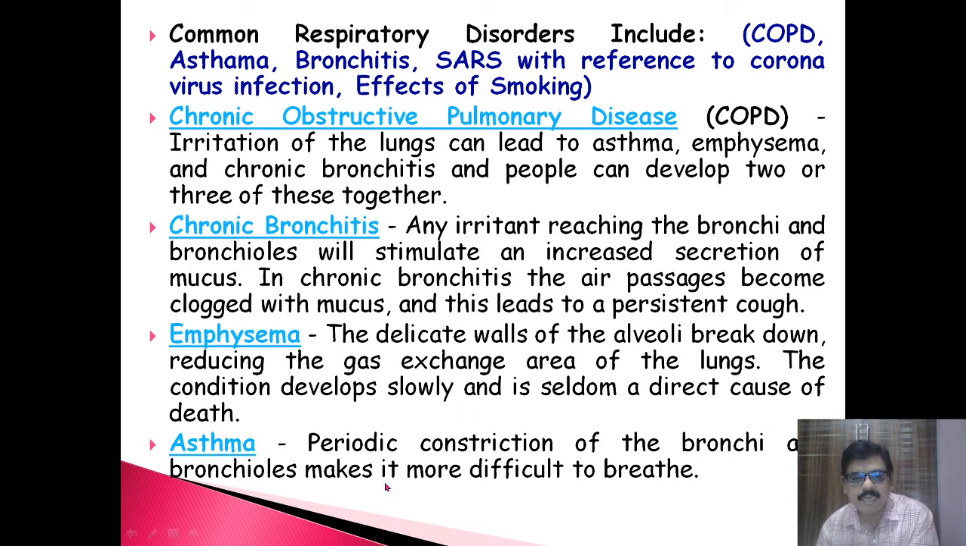The next one is asthma. Asthma is a periodic constriction of the bronchi and bronchioles, which makes it more difficult to breathe. During this, the airways get constricted, so air is unable to reach the alveoli, and the person becomes unable to breathe, or there is very little exchange of O2 and CO2.